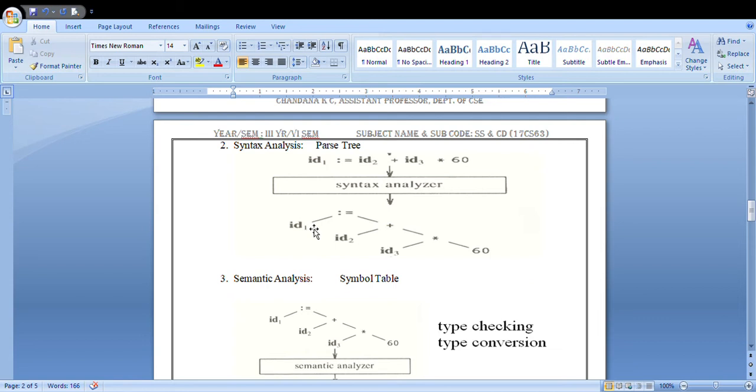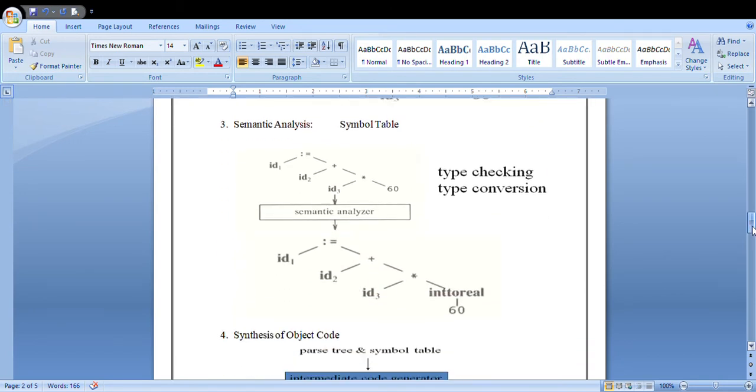for your semantic analysis. Whatever output is generated by your syntax analyzer will be an input for your semantic analyzer. In this semantic analyzer, first it will check, as it is specified here, type checking or type conversion.